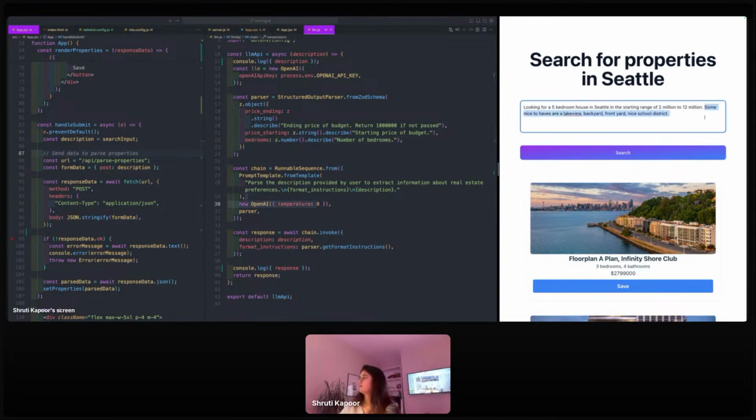At this point, we have a nice JSON object, and I'm just going to send that over to a Zillow API, which does the job of fetching and giving back the data that I need. So I'm going to reduce the budget because 800 seems like we're getting too expensive. I'm going to look for a two-bedroom house in Seattle in the range of 800 to 2 million.